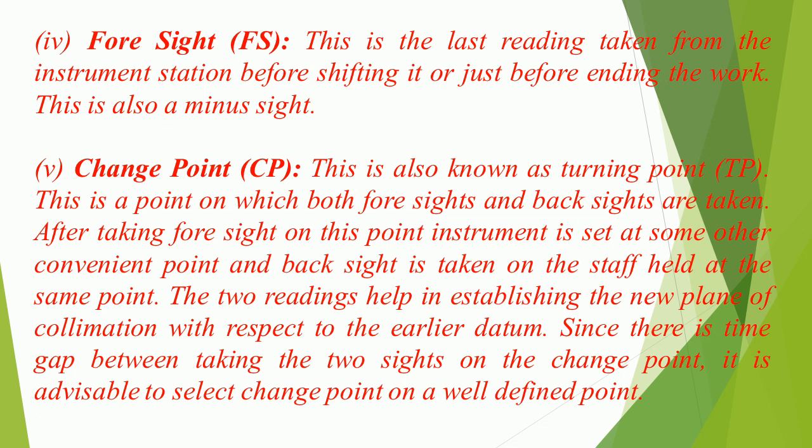5. Change point, CP. This is also known as turning point, TP. This is a point on which both foresights and backsights are taken. After taking foresight on this point, instrument is set at some other convenient point and backsight is taken on the staff held at the same point. The two readings help in establishing the new plane of collimation with respect to the earlier datum. Since there is time gap between taking the two sights on the change point, it is advisable to select change point on a well-defined point.